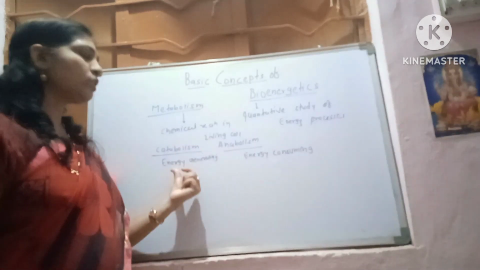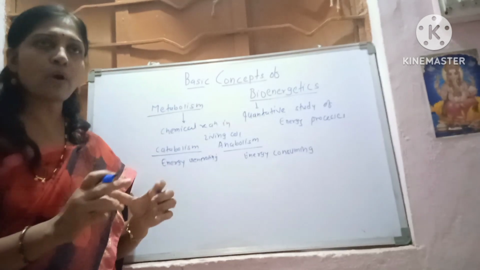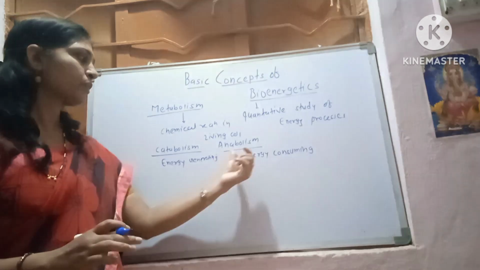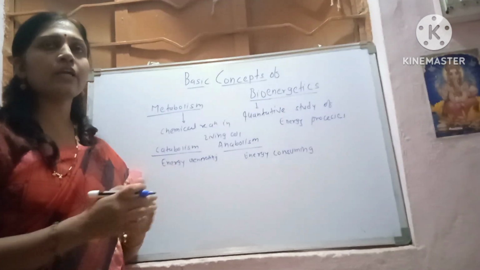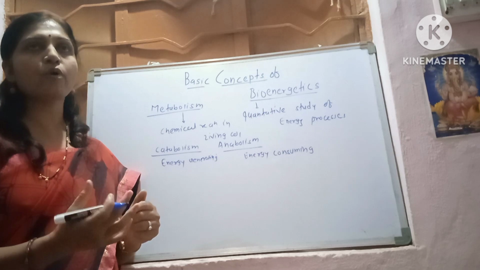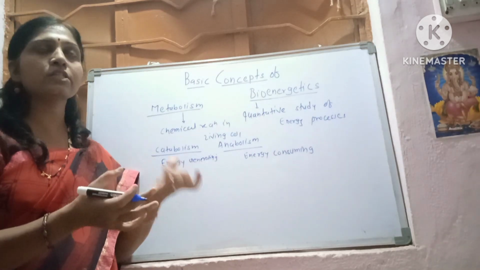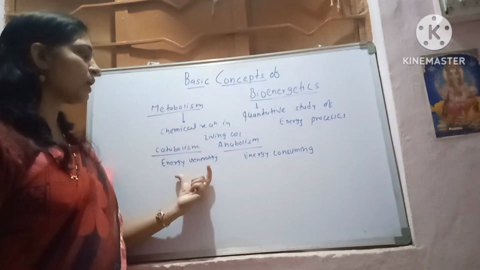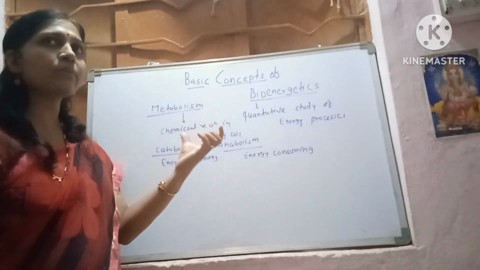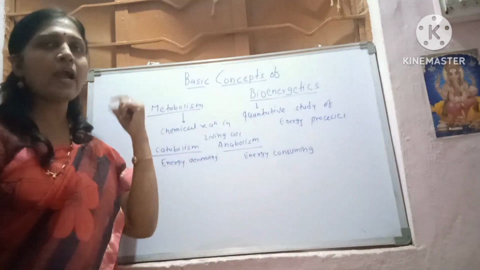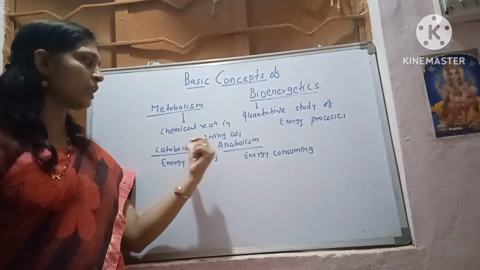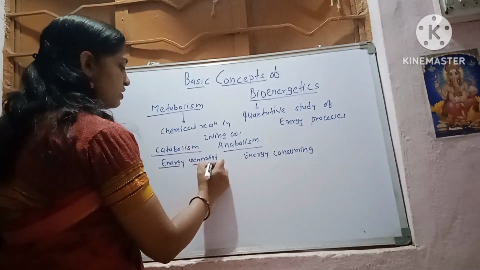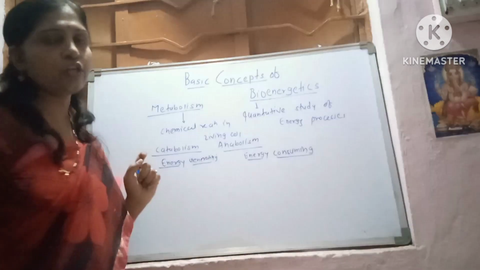Within catabolism, complex organic compounds are broken down into simple compounds, with the release of energy. Within anabolism, there is synthesis of complex organic compounds from simple compounds, with the utilization of energy. So metabolism is the combination of catabolic reactions and anabolic reactions. One is energy generating and the other is energy consuming.